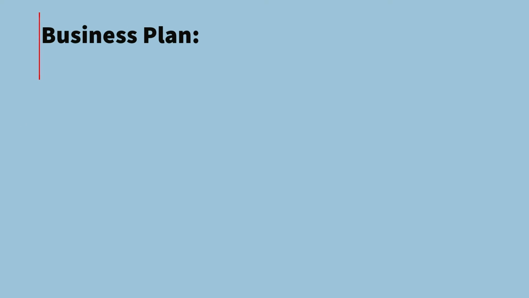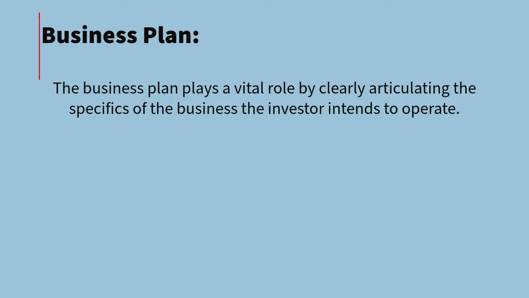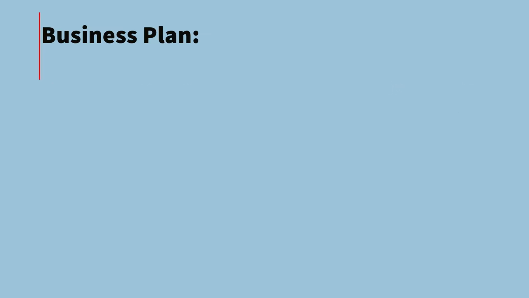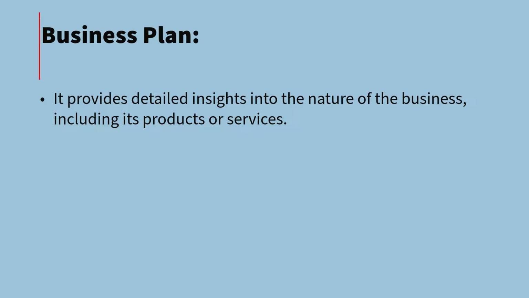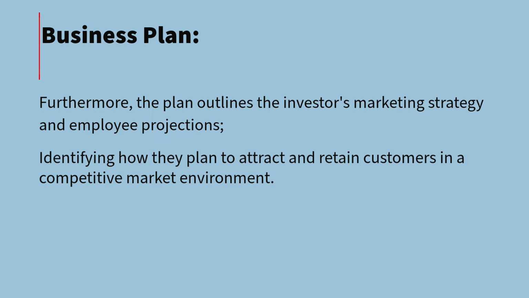A crucial component of the E2 visa application is the business plan, which serves as a roadmap outlining the investor's vision and strategy for their U.S.-based enterprise. The business plan plays a vital role by clearly articulating the specifics of the business the investor intends to operate. It provides detailed insights into the nature of the business, including its products or services, the intended location of operations, and the targeted market segment. Furthermore, the plan outlines the investor's marketing strategy and employee projections, identifying how they plan to attract and retain customers in a competitive market environment.